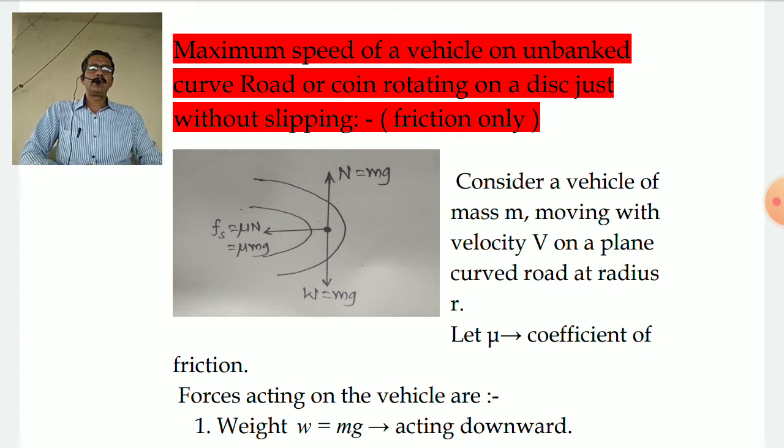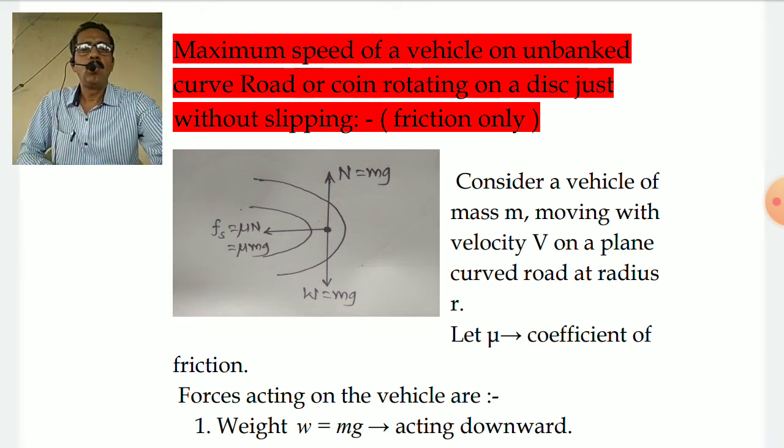So we are showing in this diagram a horizontal track of some radius r on which the vehicle is moving. Let's say the mass of the vehicle is m. Consider a vehicle of mass m moving with velocity v on a plain curved road of radius r, and as I said, only friction is responsible for providing the necessary centripetal force. Let mu be the coefficient of static friction.